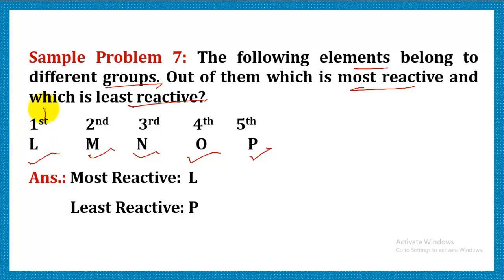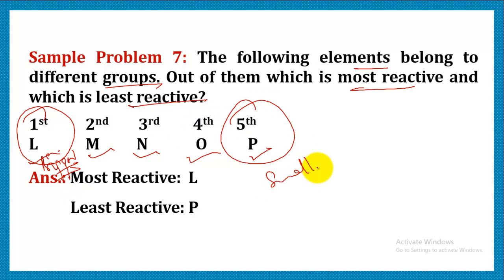If we talk about size, L is going to have the bigger size, and P is going to be the smallest among them. So which will be more reactive? In this case, L is going to be the most reactive and the least reactive will be P, because of its smaller size.